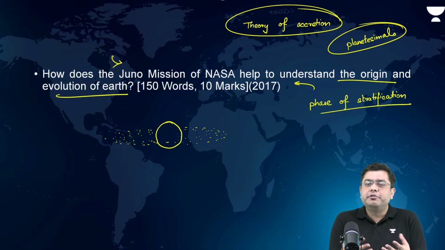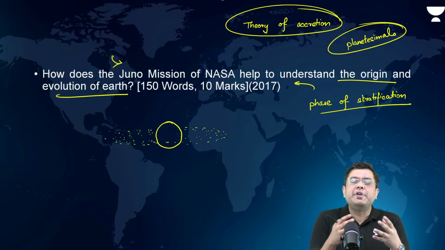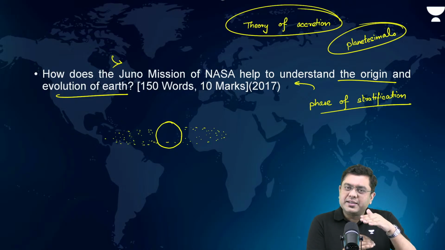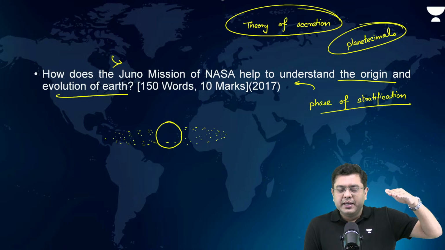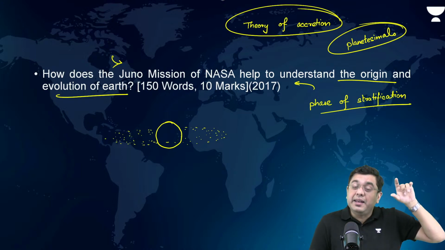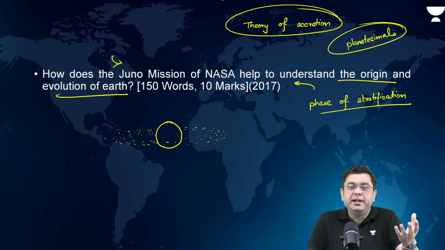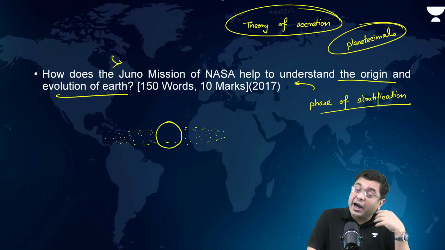So, all the various different materials were arranged in a layered format. Understanding the layers of a gas giant helps you understand how this arrangement would have taken place in the proto Earth.